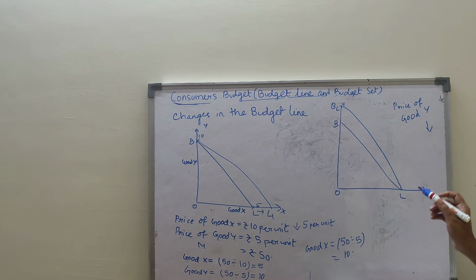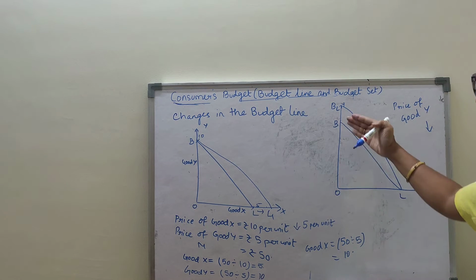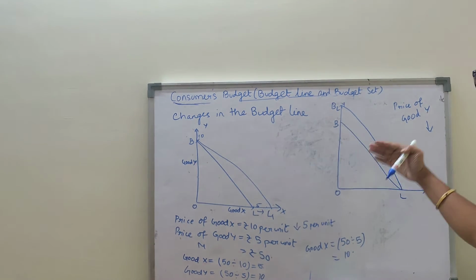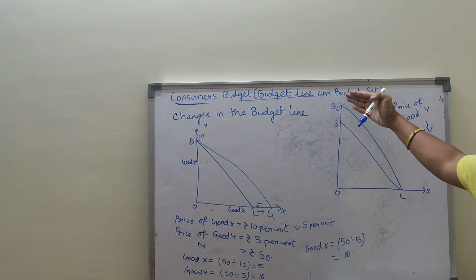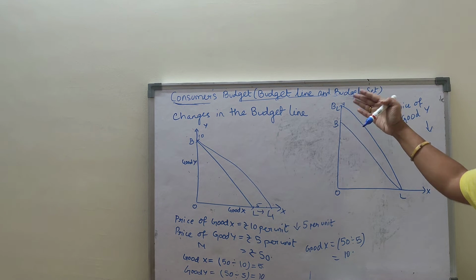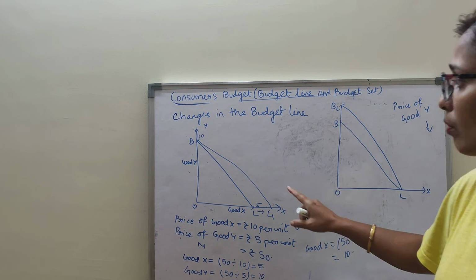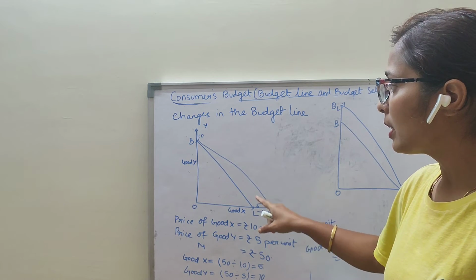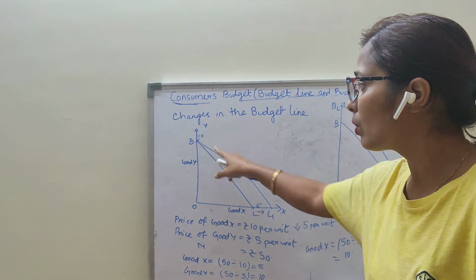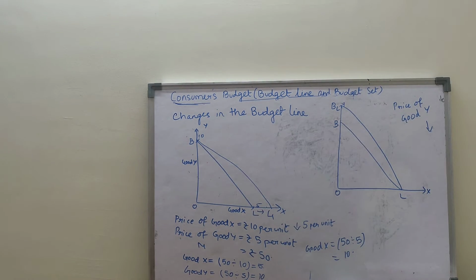Previously I was purchasing OB units of Y. Now when the price of good Y falls, I am purchasing more units of Y, that is BL. Clear this much? When the price of good X falls, my budget line will rotate to the right and start from the Y axis. Clear this much?